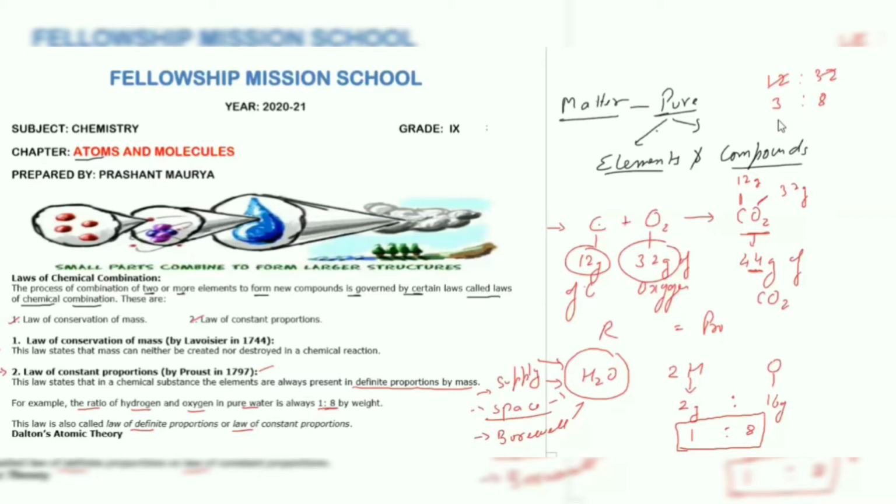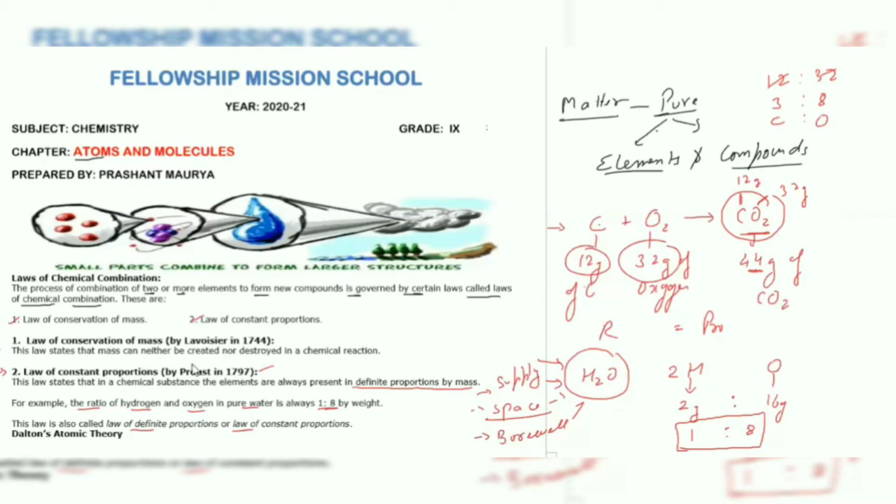So the ratio comes to be 3 is to 8 with respect to carbon and oxygen. So anyway, whether it is carbon dioxide obtained from combustion or the one we are breathing out, carbon dioxide will always have a ratio of 3 is to 8 with respect to carbon and oxygen.